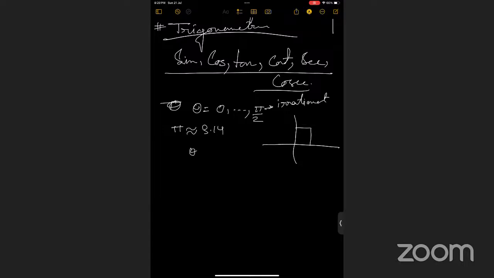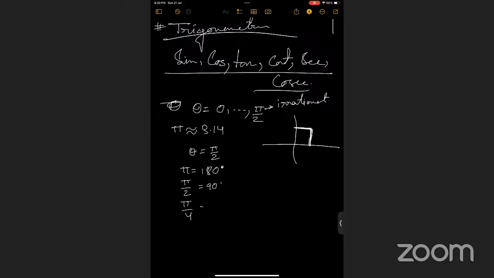And if we are saying some theta equals pi by 2, that means this right angle. This angle is pi by 2. Ma'am, right angle means 90 degree. Yes, 90 degree. Pi means 180 degree, right? So pi by 2 is actually 90 degree.